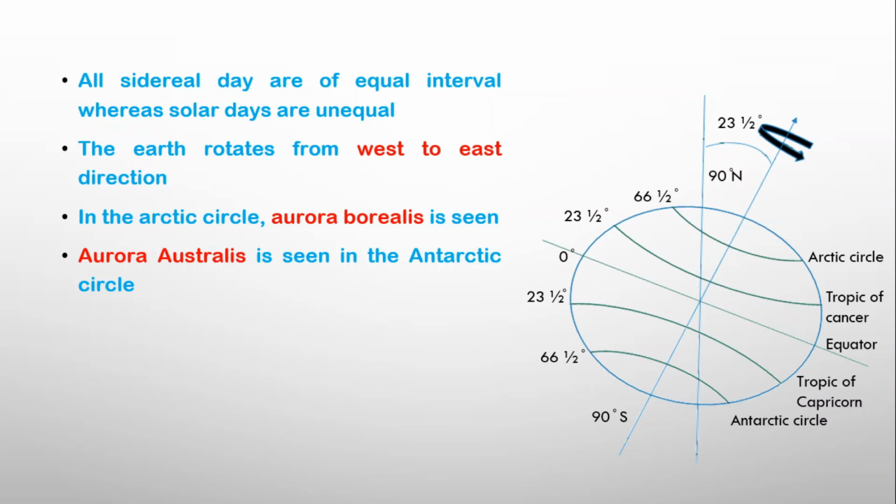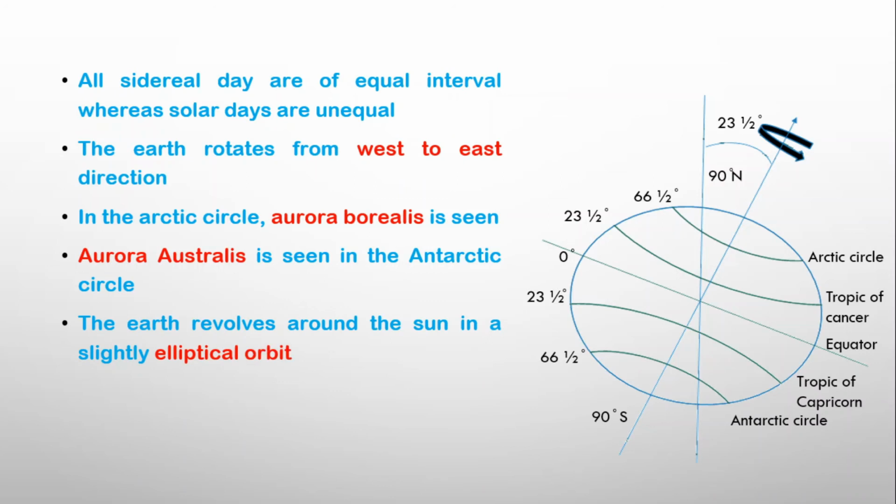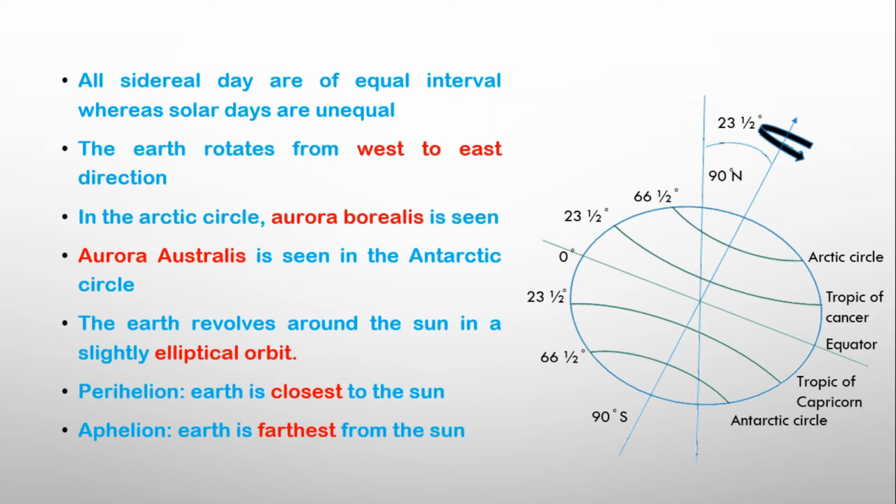The Earth revolves around the Sun in a slightly elliptical orbit. For this reason, around 3rd January, Earth becomes closest to the Sun. This is known as perihelion. The Earth becomes farthest from the Sun around 4th of July. This is known as aphelion.